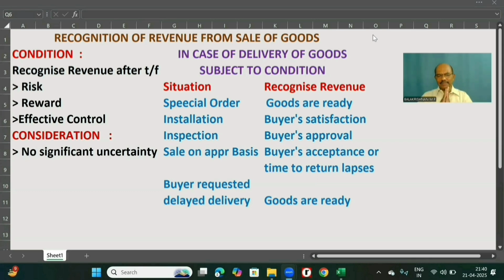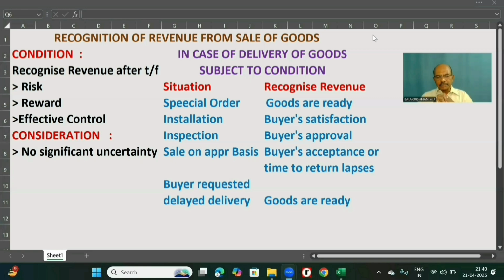Mind, in the normal case, goods are produced and sales are made in the general market, and then on transfer of risk, reward and possession, as well as after ensuring no uncertainty, as we have already discussed in the previous video, sales will be recognized. But under special order, revenue is recognized when the goods are ready at our end itself. Right? Okay?